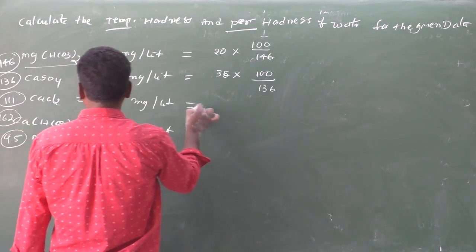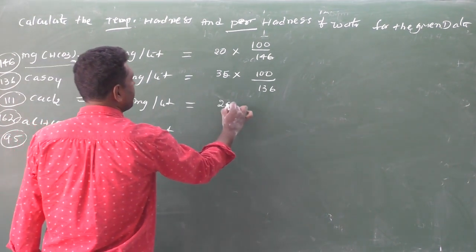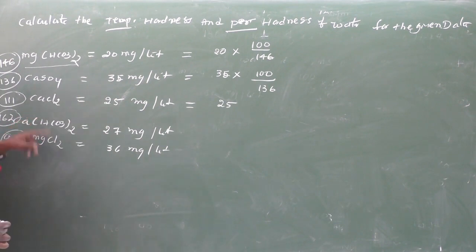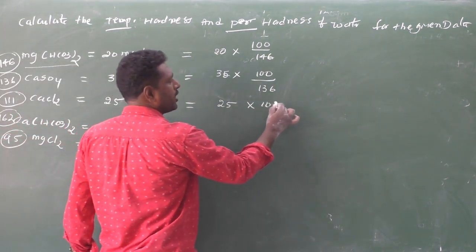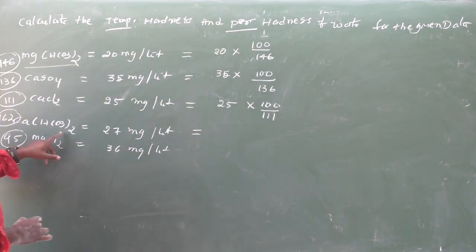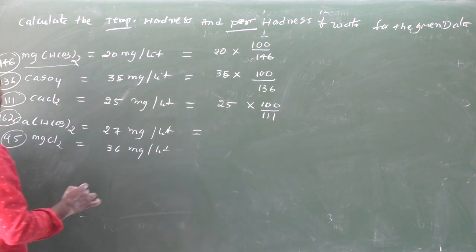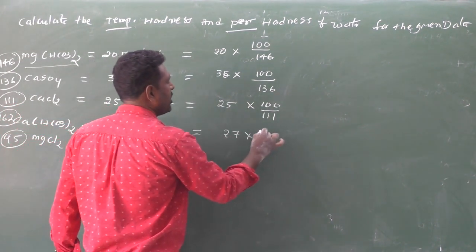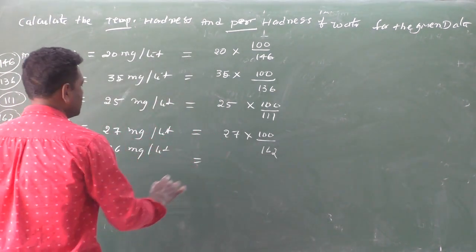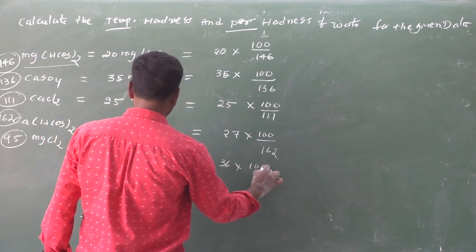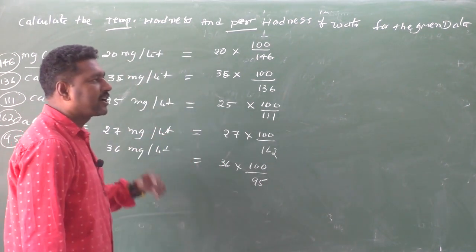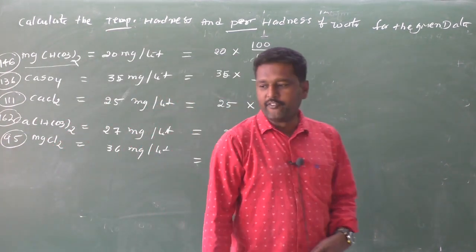The third one is 25, whose gram molecular weight is 111, therefore 25 into 100 by 111. Next one is calcium bicarbonate, 27, so 27 into 100 by 162. Next one is 36 into 100 by 95.